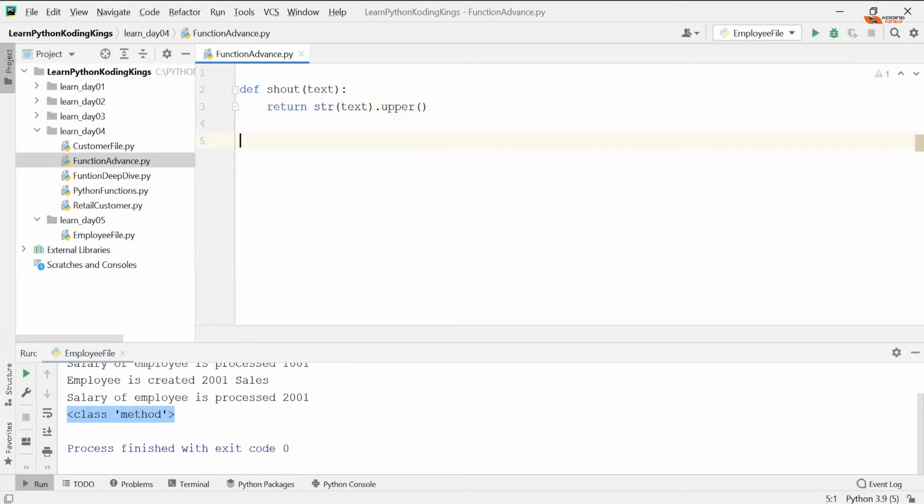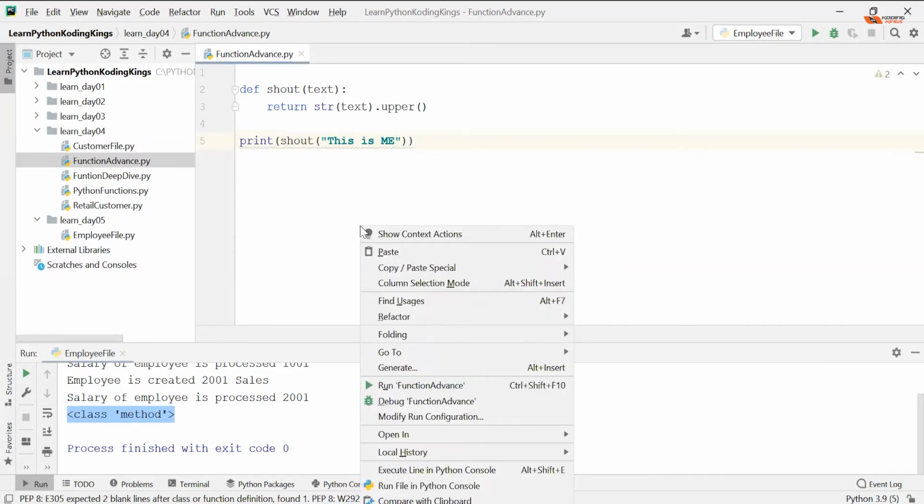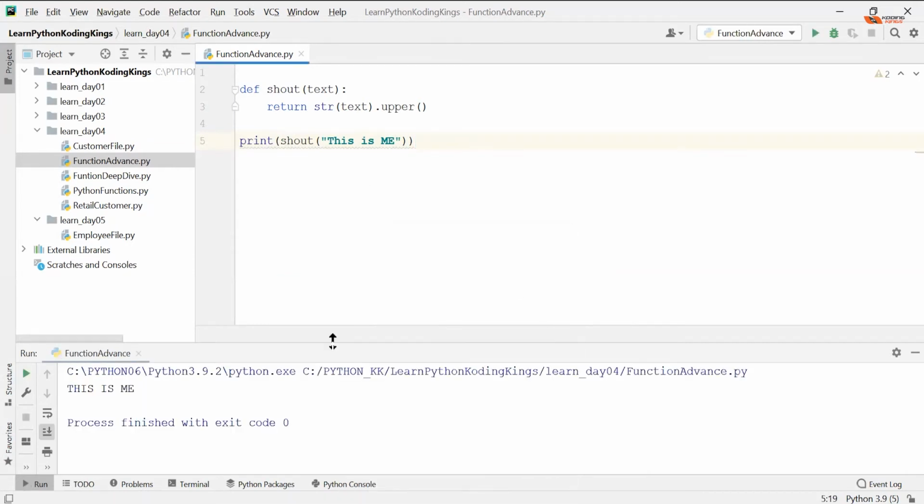So if I'm calling this, how will I call it? I'll say shout. This is me calling this particular method, and you print it because it's returning. So what will happen? You'll get the shout converted into uppercase. This is me. It's uppercase now. Cool with that? What's wrong in this method? Now I'm doing some magic here.